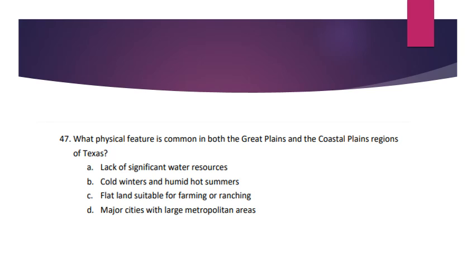Number 47. What physical feature is common in both the Great Plains and the Coastal Plains regions of Texas? A. Lack of significant water resources. B. Cold winters and humid hot summers. C. Flat land suitable for farming or ranching. D. Major cities with large metropolitan areas.